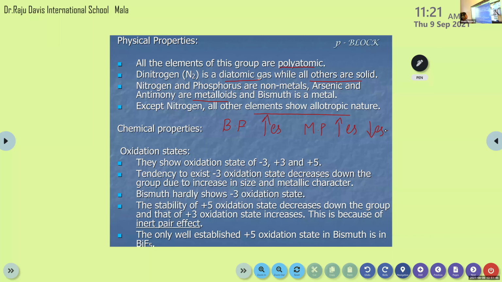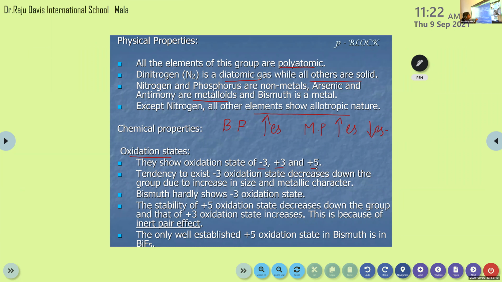Then we are moving to the chemical properties, and the first one, oxidation states. Mainly this group 15 elements show common oxidation states, that is -3, +3, +5. These three are the common oxidation states shown by group 15 elements: -3, +3, +5.